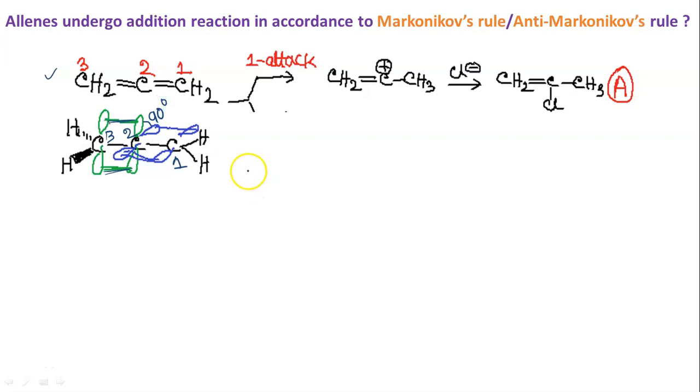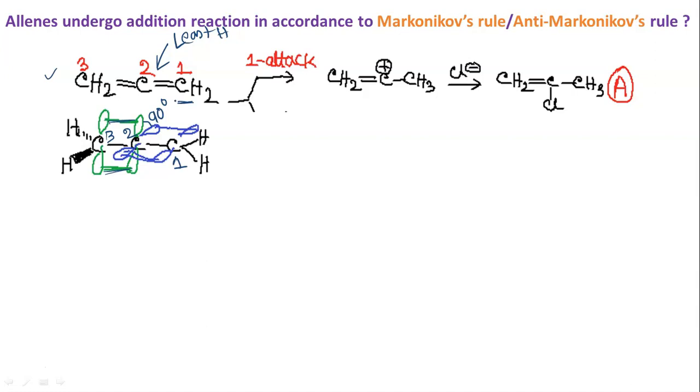At a 90 degree angle, first we will see attack at one position. Now see, this carbon is actually carrying the least number of hydrogens. So if our negative part is added to this carbon, then that will be the Markovnikov product. That is, the negative part Cl minus, if it attacks the middle carbon, that is carbon 2, which is carrying the least number of hydrogens, that will be Markovnikov. And if it is added at carbon 1 or carbon 3, because 1 and 3 are both equivalent, then we will call it anti-Markovnikov.